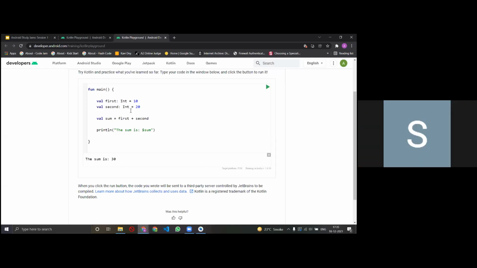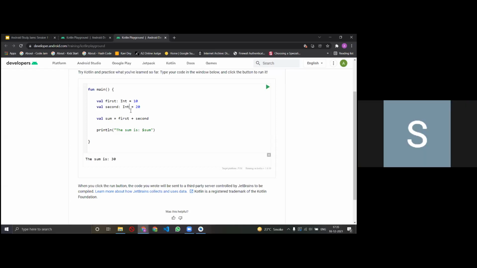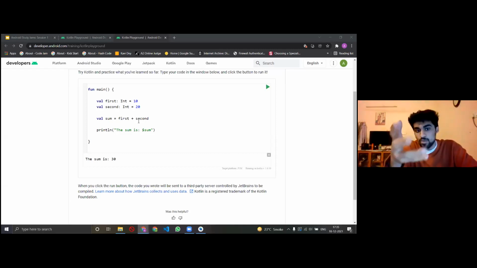So why don't we write that for val sum? Pardon, I couldn't hear you properly. You are asking why I didn't write sum colon integer, right? Yes. Even I faced the same doubt, and from what I recall, Kotlin understood that it is going to be an integer. Yes, that part I got it.